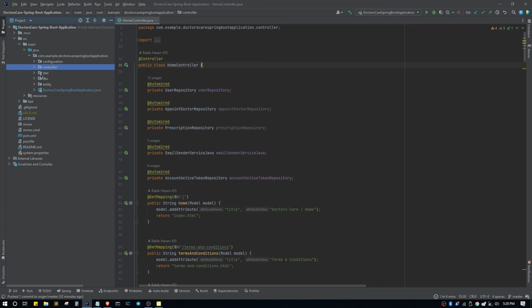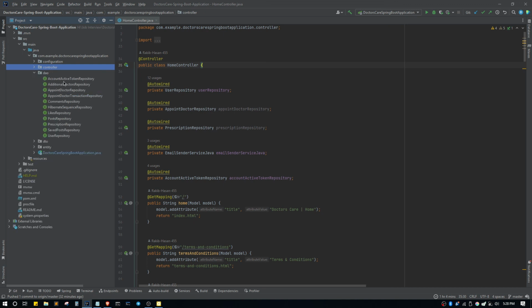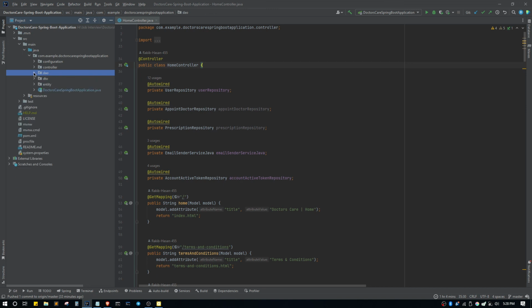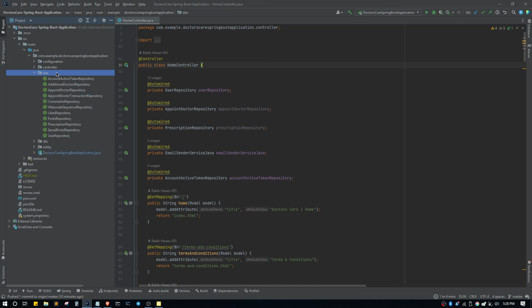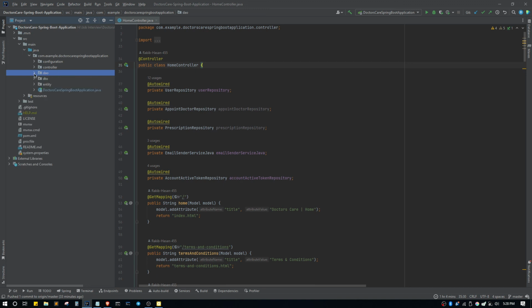After controller, there is DAO. This DAO package is used to use the Hibernate JPA repository so that we can access the database by using our own queries. So DAO is used for data access object. After DAO, there is DTO.